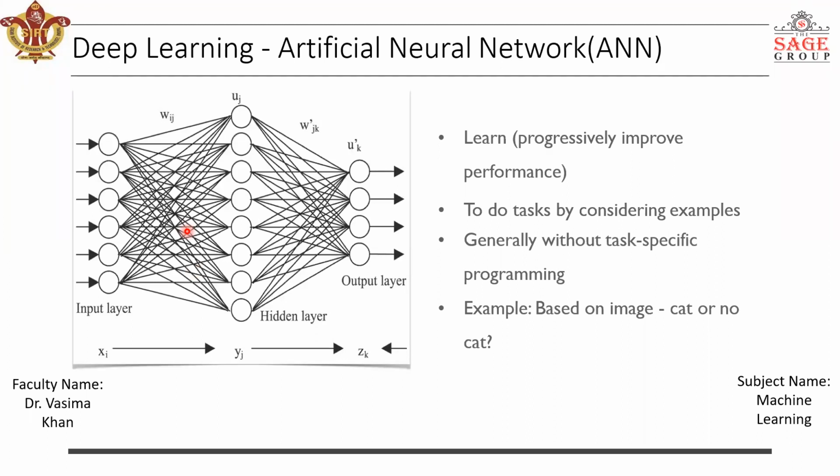I'll tell you what hidden layers are and how it works, everything. But for now, if you're solving any problem using machine learning, using an artificial neural network, and in that ANN there is more than one hidden layer, then we'll say that it is deep learning.